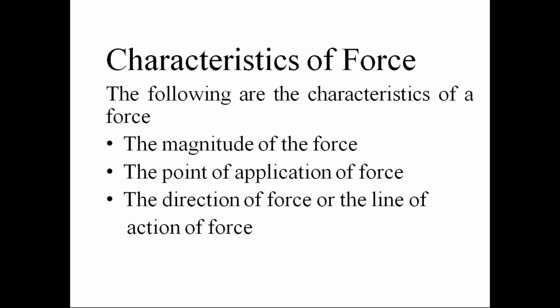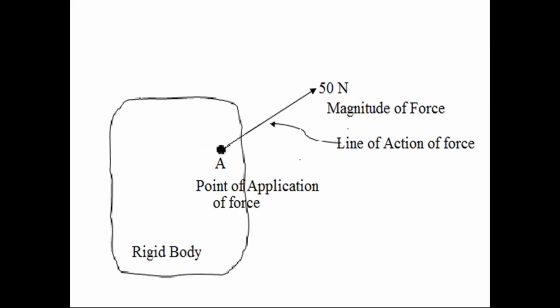So go through this diagram. Check the diagram in your cell phones. We have a rigid body. On the rigid body, we apply an external force. In the rigid body, the force is acting at point A. This point is in the body, not in the air or away from the body.